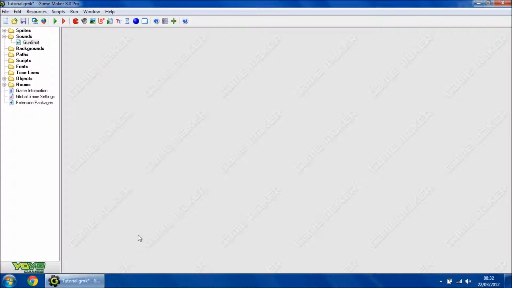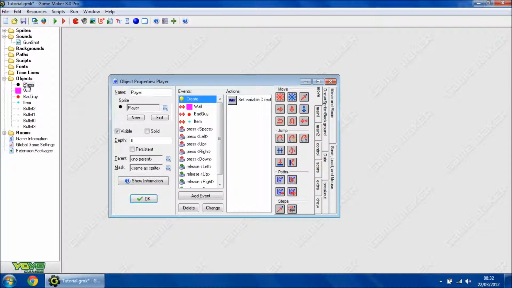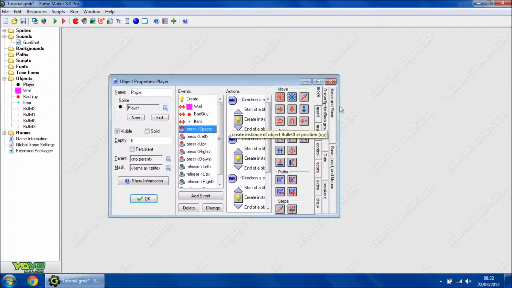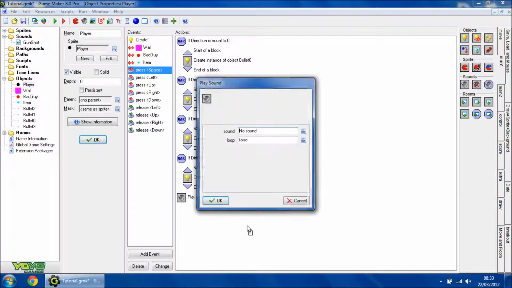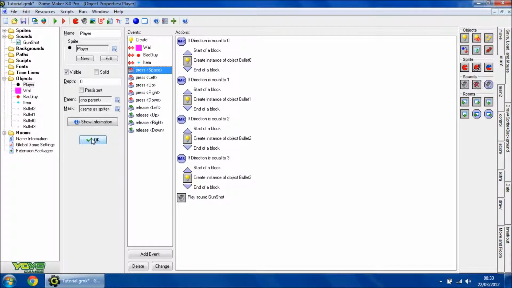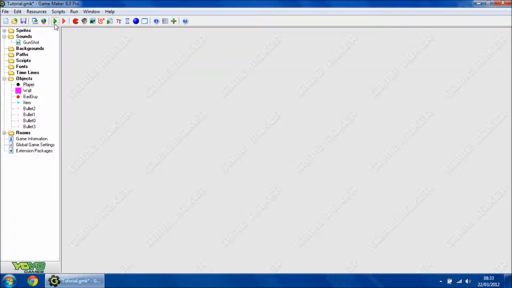Right, so okay. Now we're going to open the player object, space. Then we're going to go to here, play sound. Gunshot, and make sure it's set to false. Okay. Now if we run our game,